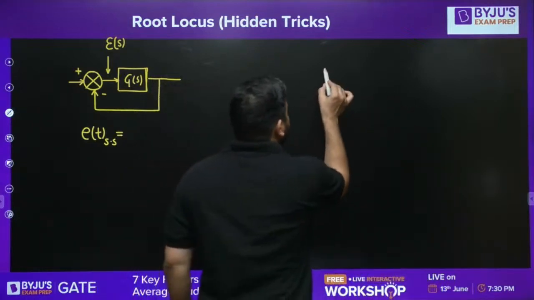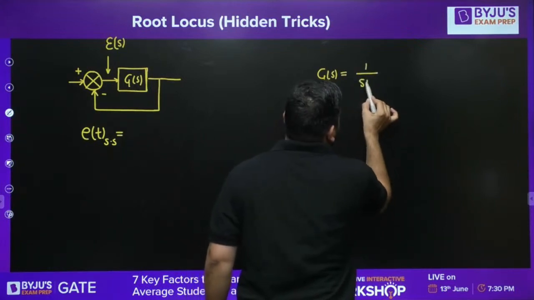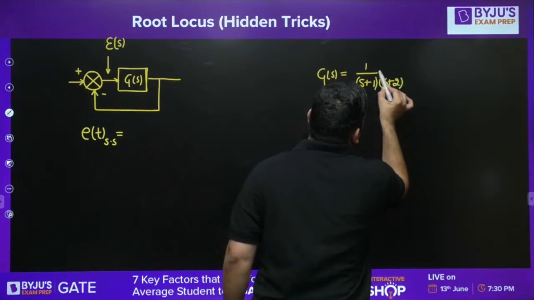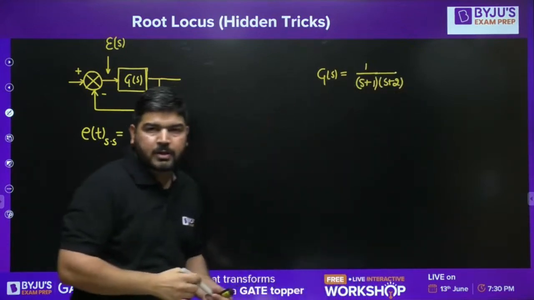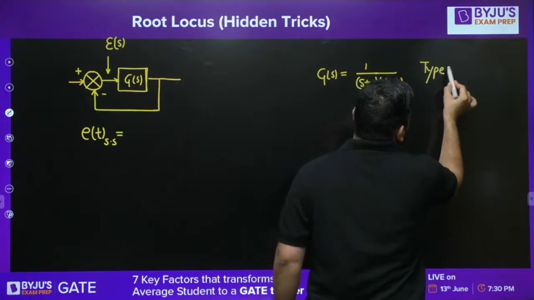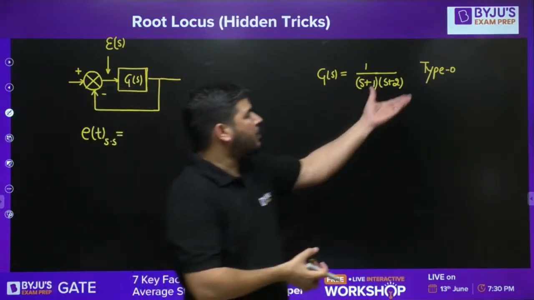Let's say G(s) is like this for a unity feedback system: 1 over (s+1)(s+2). So you can see that there is no pole at origin. So it's a type 0 system. Type 0, and order is 2. So it's type 0, order 2.